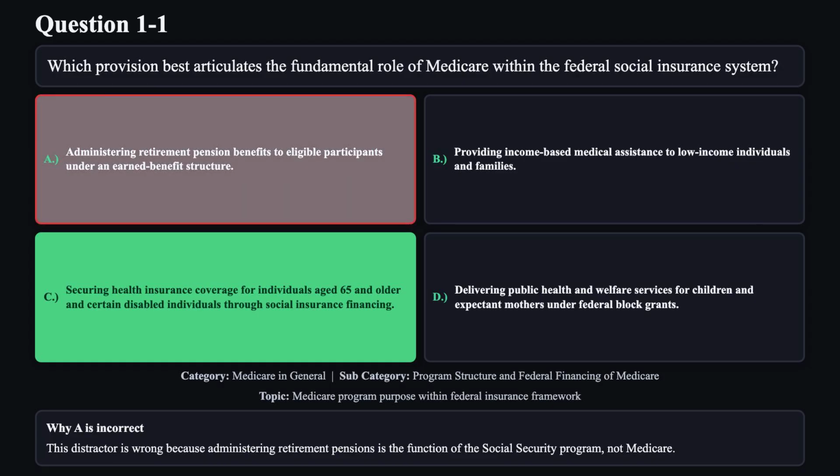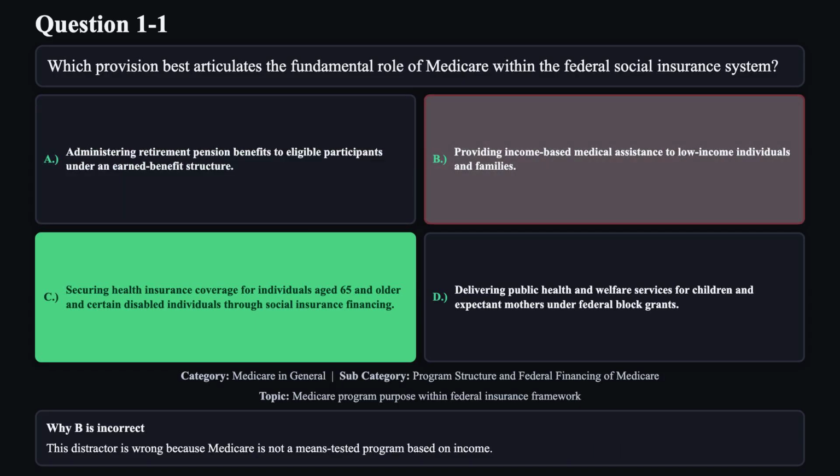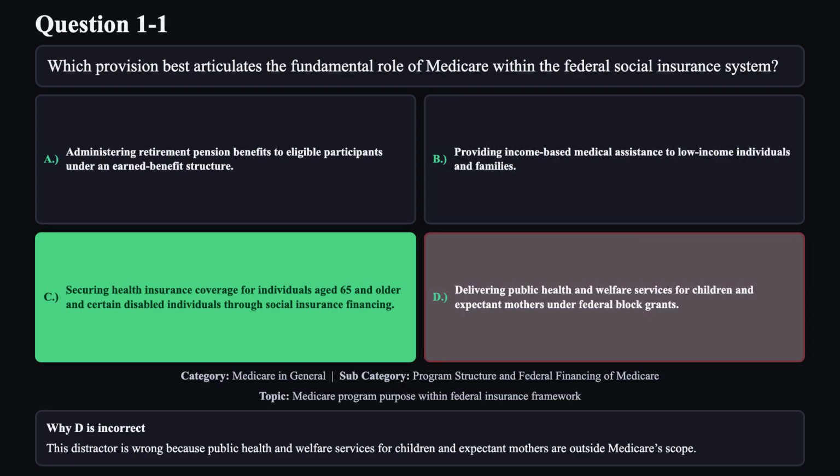Reason A is not correct. This distractor is wrong because administering retirement pensions is the function of the Social Security program, not Medicare. Reason B is not correct. This distractor is wrong because Medicare is not a means-tested program based on income. Reason D is not correct. This distractor is wrong because public health and welfare services for children and expectant mothers are outside Medicare's scope.